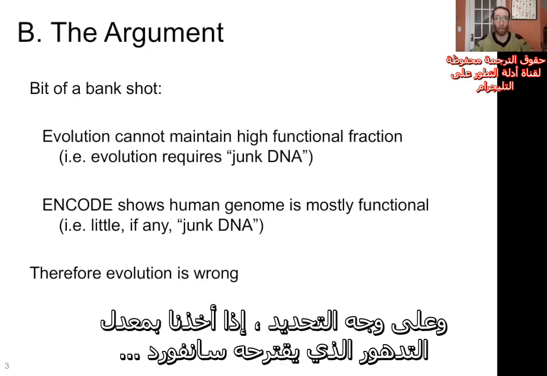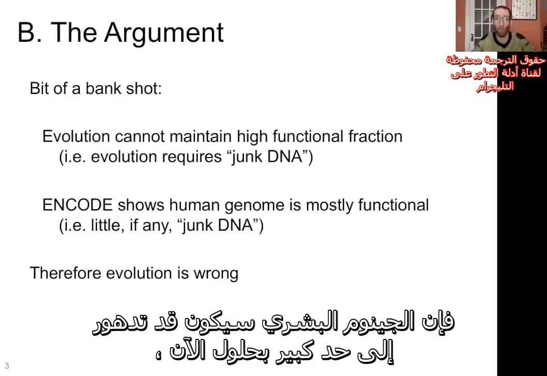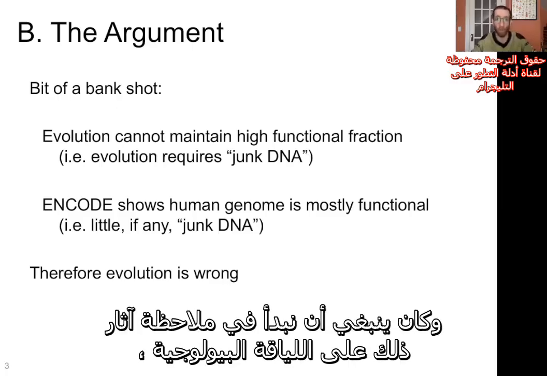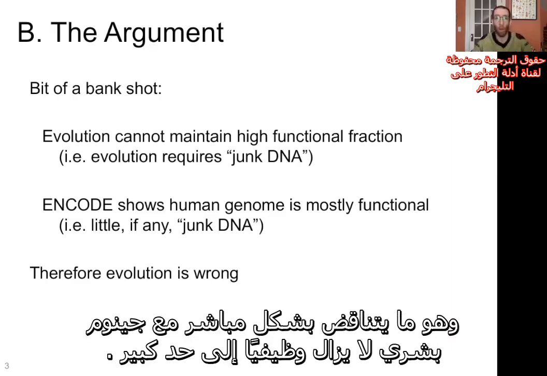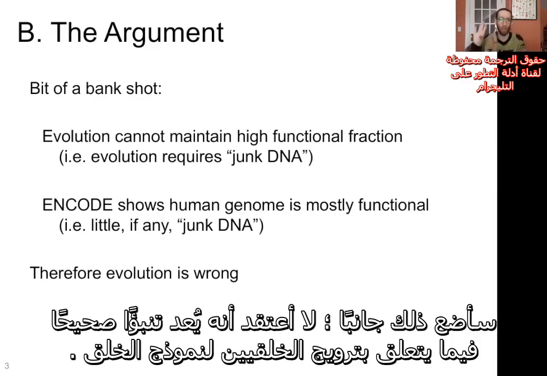And in particular, if you go by the rate of degeneration that Sanford proposes, and I forget the number off the top of my head, and then apply that rate of degeneration to the young Earth timeline, the human genome would be mostly degenerated by now, and we should start seeing the fitness effects of that, which is in direct contradiction with a mostly functional human genome. So there's that secondary argument about how this is a prediction of the creation model. I'm going to put that aside. I don't think that's valid in terms of actually being a prediction of the creationists promoting the creation model.